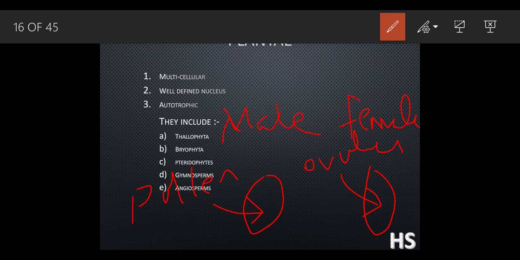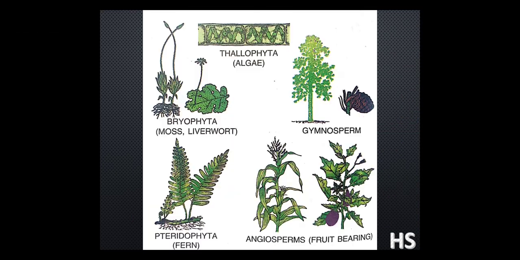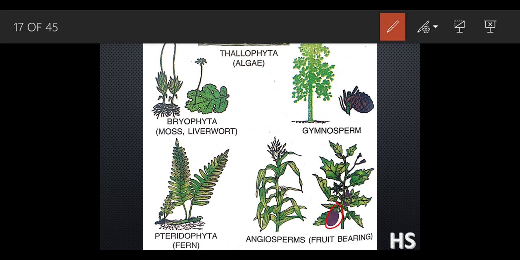So gymnosperms bear seeds in structures called cones, and they bear pollen and ovules. These are the different types of structures we are going to see. This is the bryophyta, pteridophytes, fern, and angiosperms. In the gymnosperm, the seeds are directly exposed, and this special seed structure is called the cone, which has the pollen and the ovules. In male it will be pollen and in female it will be ovule.